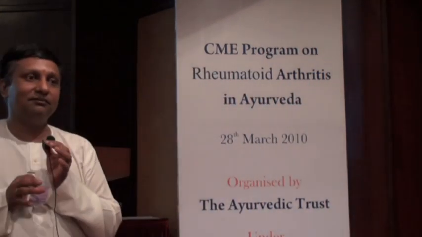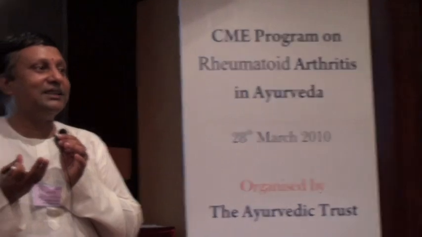But what was interesting was that the combination group did badly. So it doesn't look sensible to combine methotrexate and Ayurvedic treatment. But I have an observation: the combination that we do in clinical practice is different from what we did in research. In clinical practice, it is an intelligent combination, because I think Dr. Ravindra would also agree from our practice that we cannot stop allopathic medicines immediately. He never advises that. We have to wean them off. But what is done is that the allopathic and Ayurvedic regimens are balanced in an intelligent way.